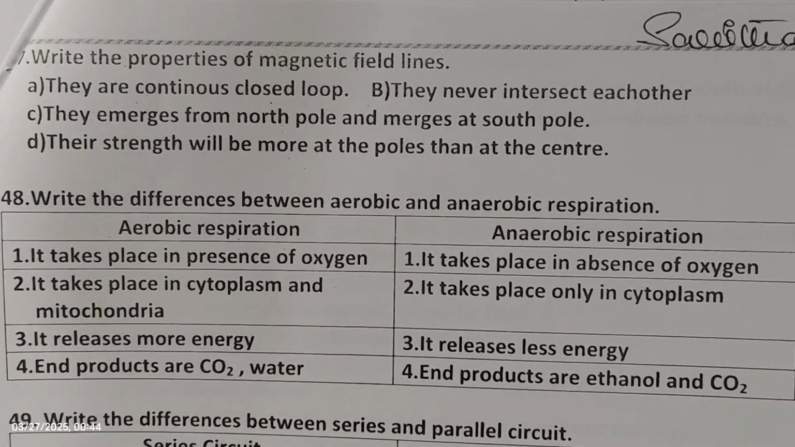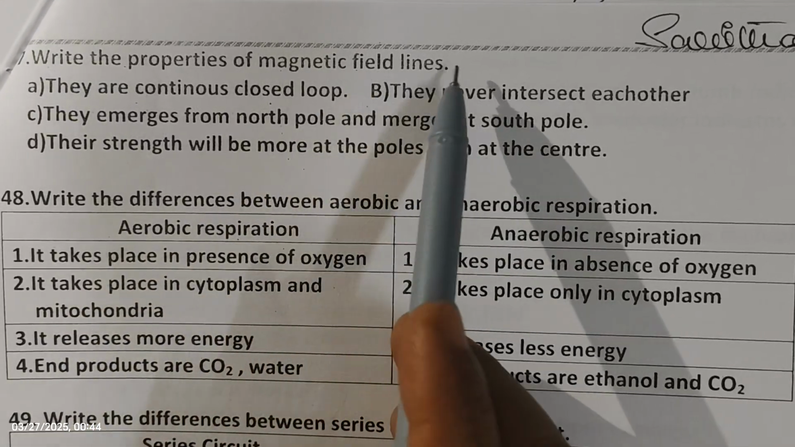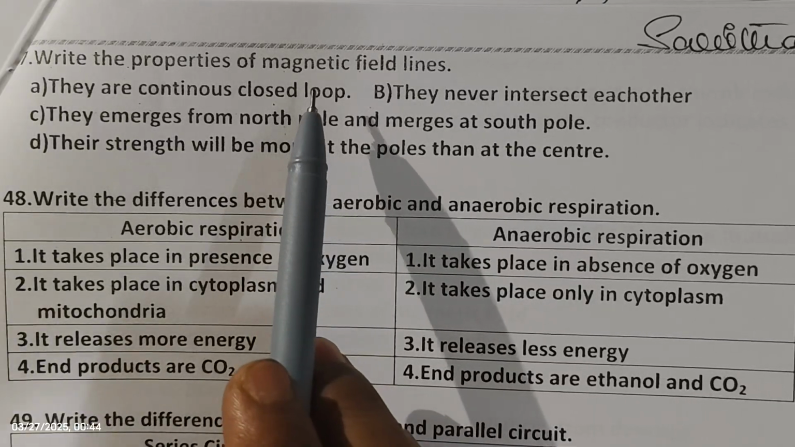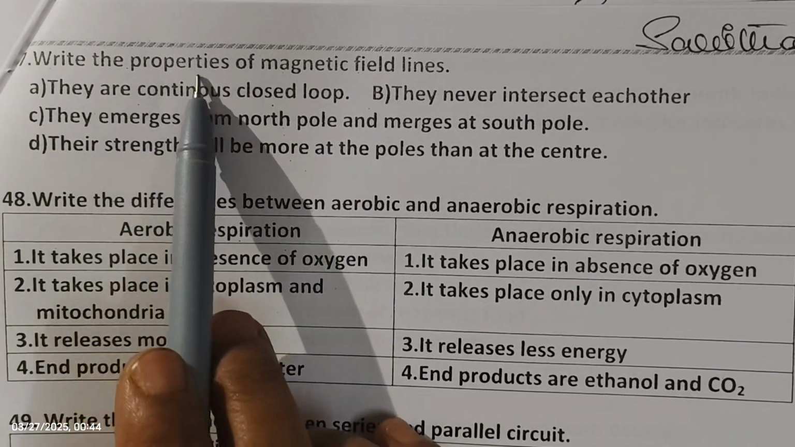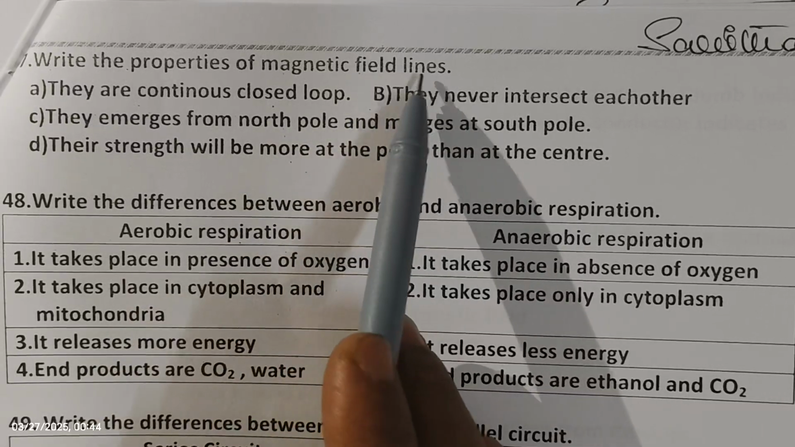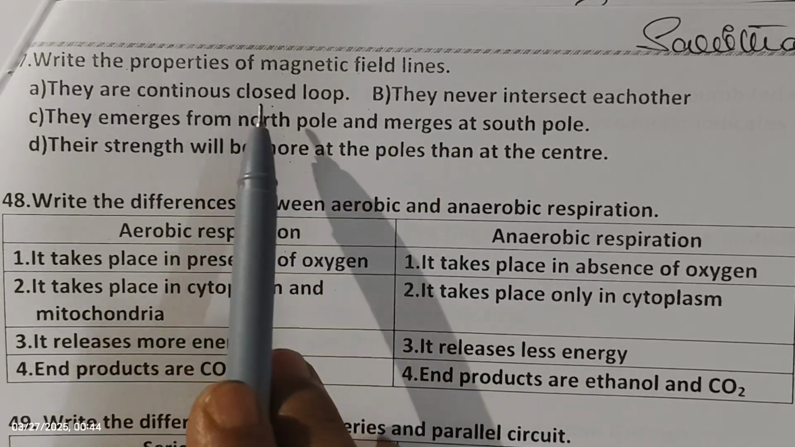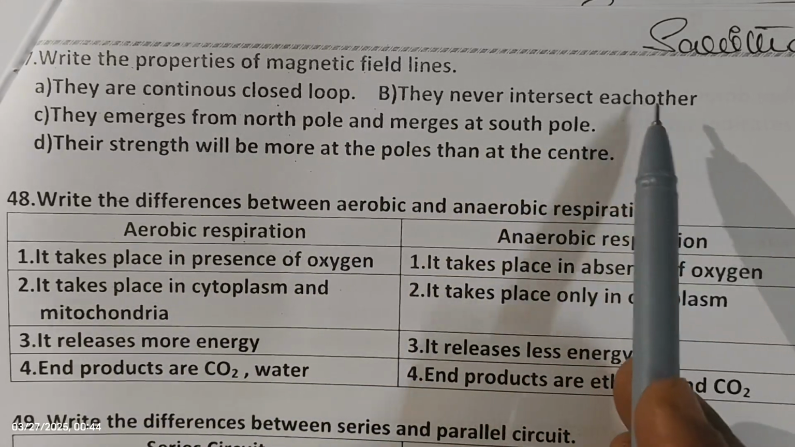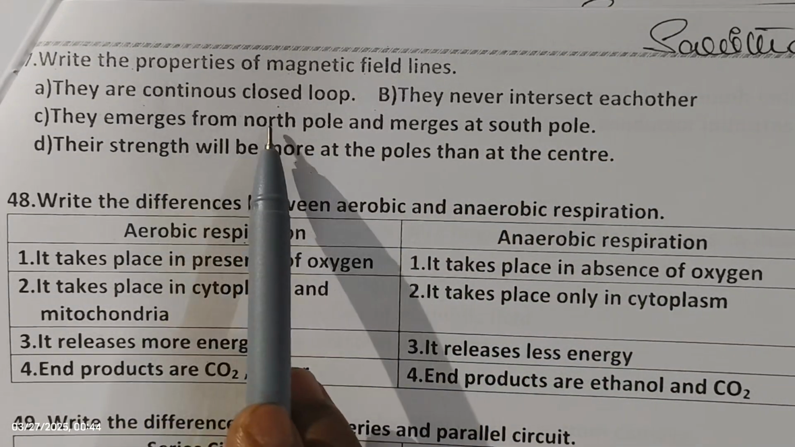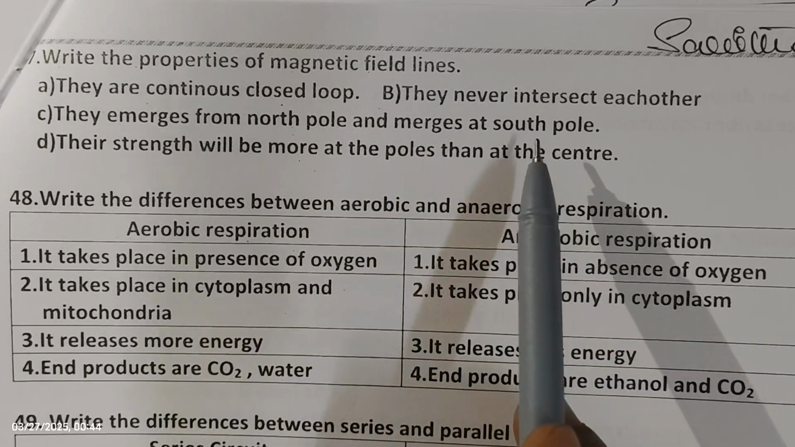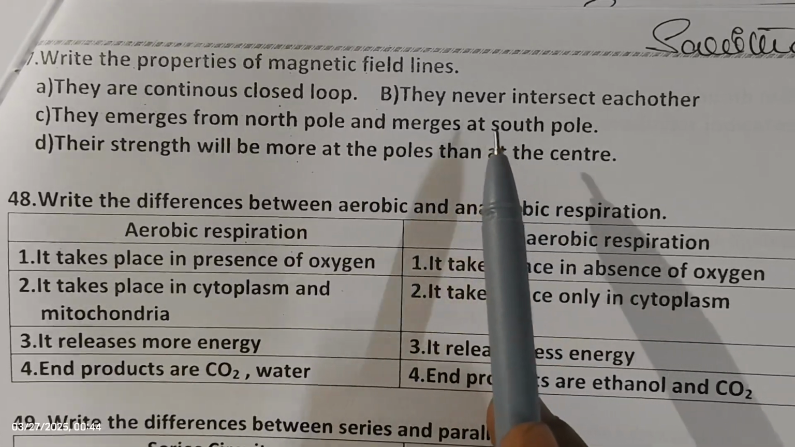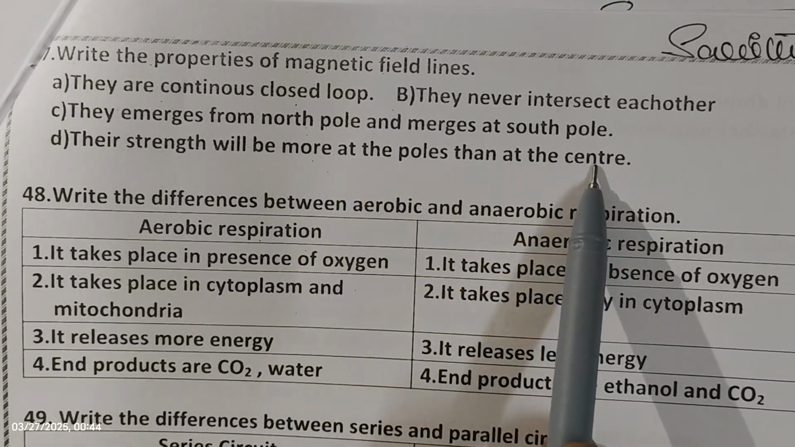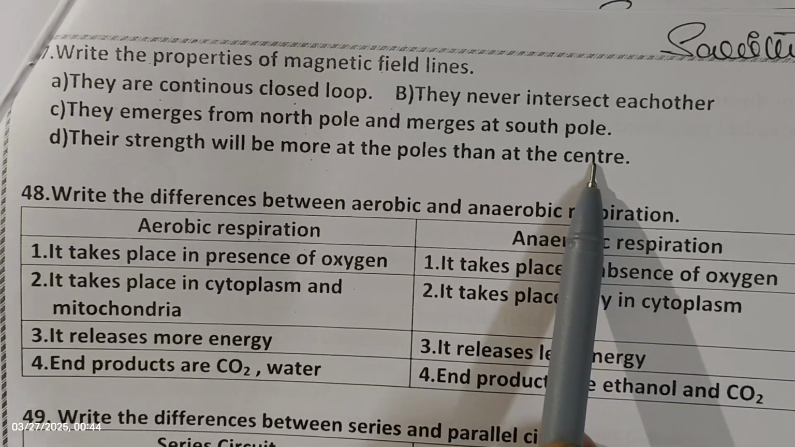Next question. Write the properties of magnetic field lines. The properties of magnetic field lines is a most frequently asked question. They are continuous closed loops. They never intersect each other. They emerge from the north pole and merge at the south pole. Their strength is more at the poles than at the center. So these are the properties of magnetic field lines.